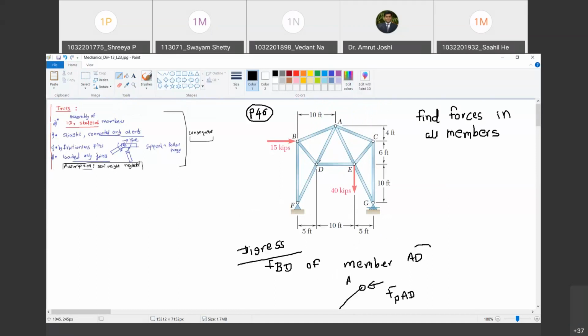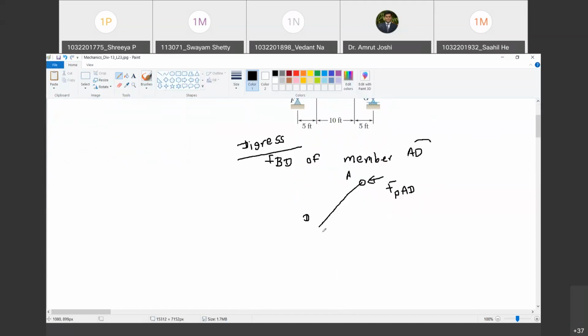Now, at joint D, how many members are there? BD, DE. These are the two members which are external to member AD. So they are going to apply forces on pin, and pin is going to transfer that force to member AD. So I will be showing a force here. This is the force applied by pin at joint D on member AD. Do you agree with me?